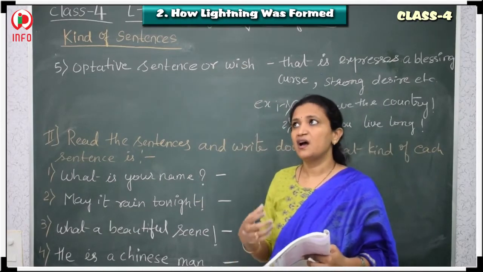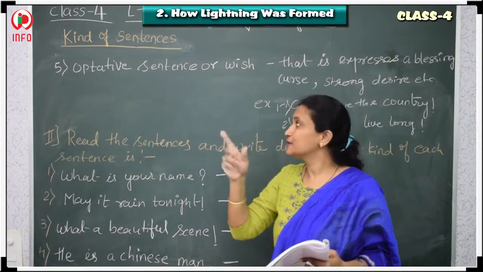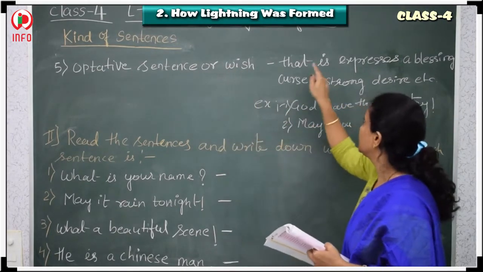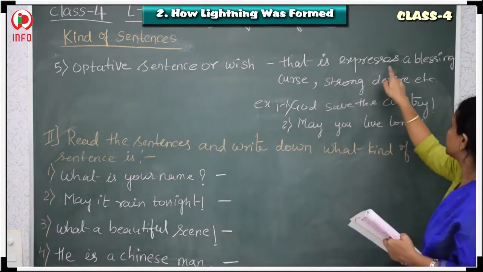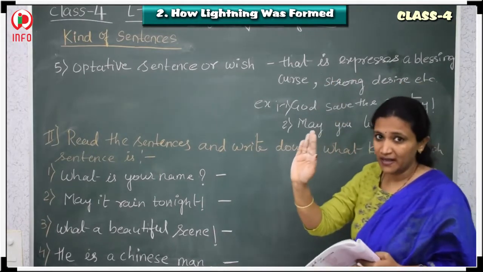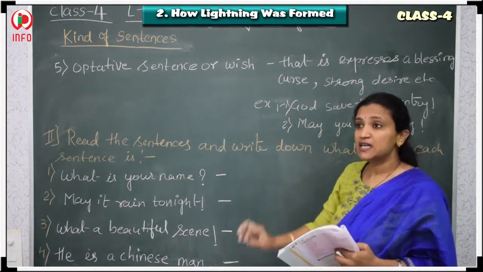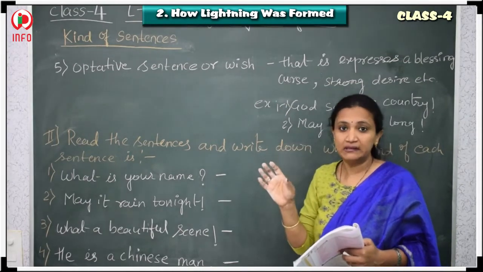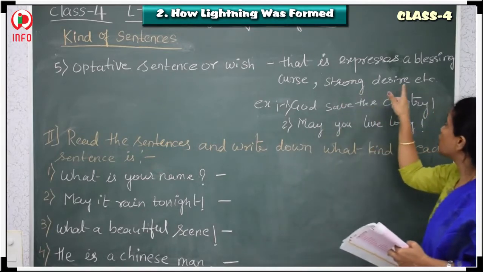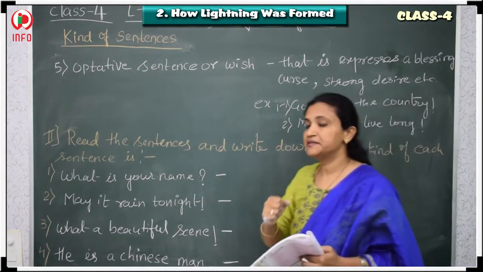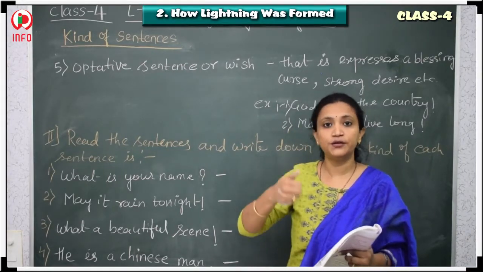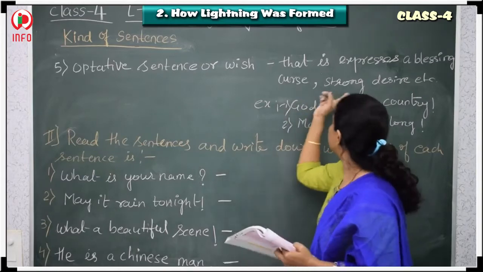Wishing in the sense of, I want this, we dream this. So that is a kind of wish. That is called optative, or wishing something. It expresses a blessing. Curse. Blessing is like, God bless you. Cursing is, oh, it should not happen. That means we speak the sentences in a negative manner. Strong desire. Strong desire in the sense, I want to win the match. That is a strong desire. So they will do very hard work. That is called strong desire.